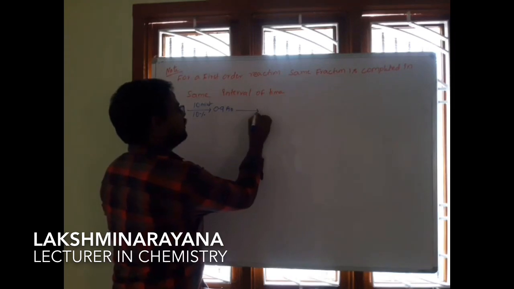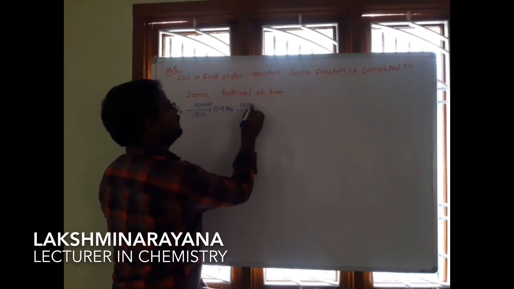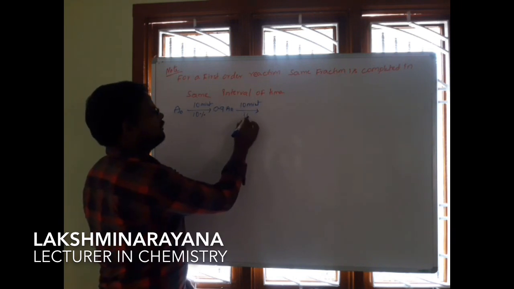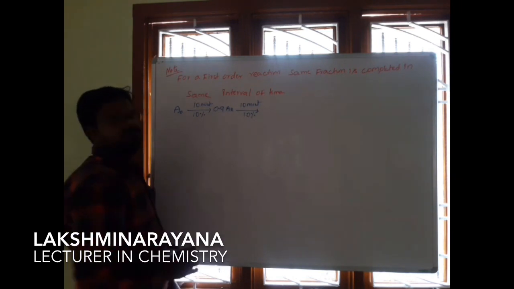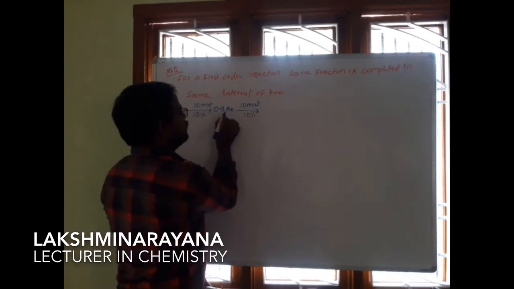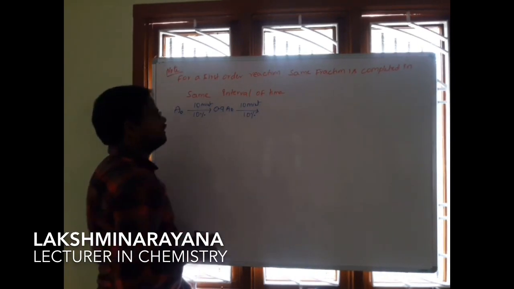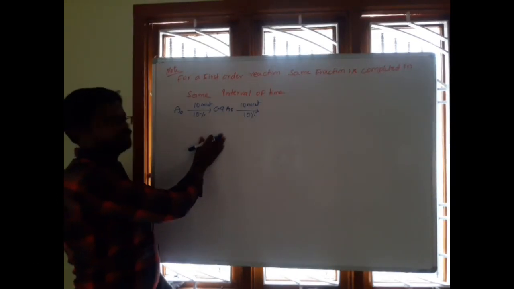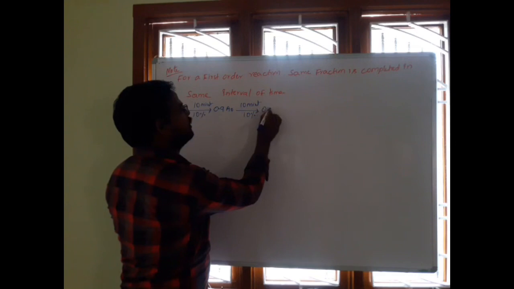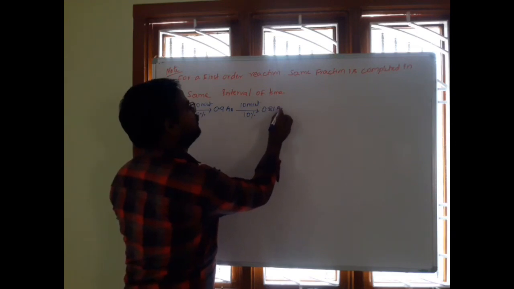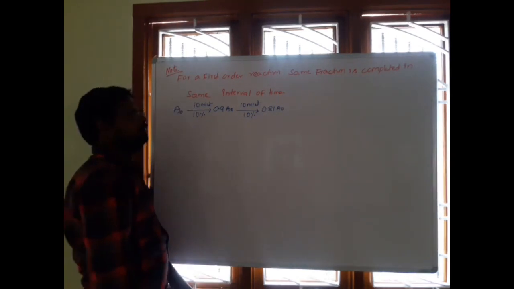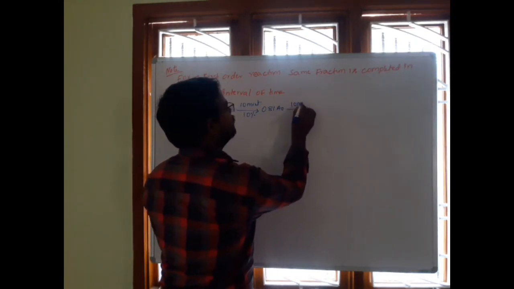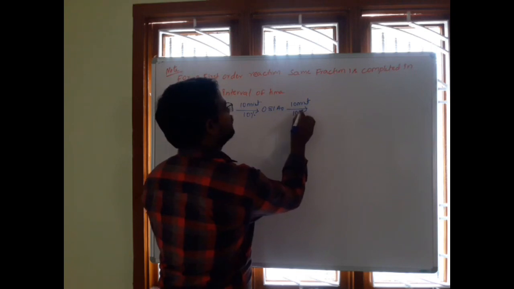In another 10 minutes, that means in the same time interval, 10% is decomposed, then how much is left? In 0.9 A naught, 10% is decomposed means 0.81 into A naught is left.